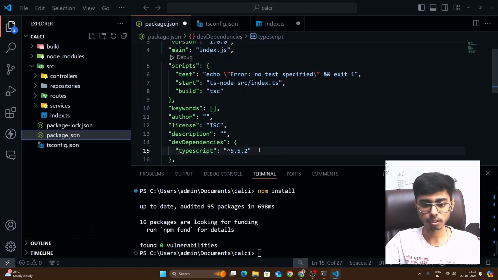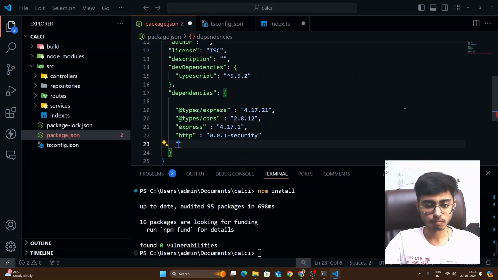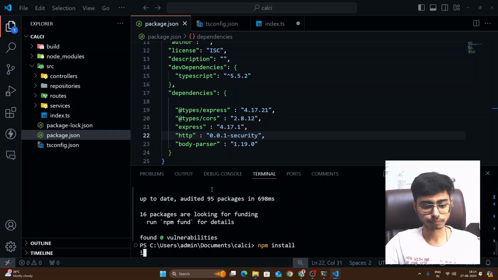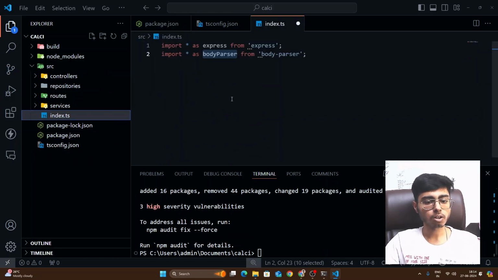So I'll just go over here and in the dependencies, I'm just going to define body-parser and just put a comma here and remove it from here. Okay. Now I'll again run npm install because we have added a package. Okay, good. Now come back to the index.ts file.